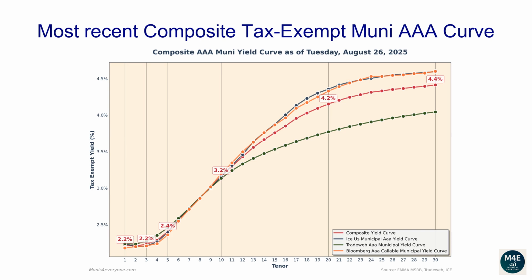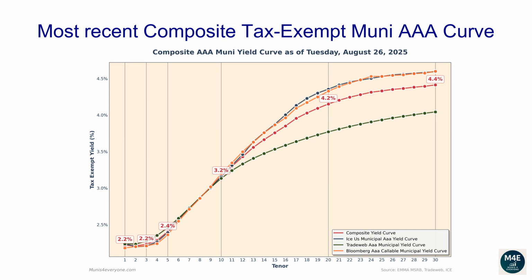The following composite tax-exempt yield curve is based off the most recent ICE, TradeWeb, Bloomberg yield curves that are available on the MSRB website, plus some proprietary extra adjustments, as of August 26, 2025. The one-year composite tax-exempt yield is 2.22%. The two-year yield is 2.21%.